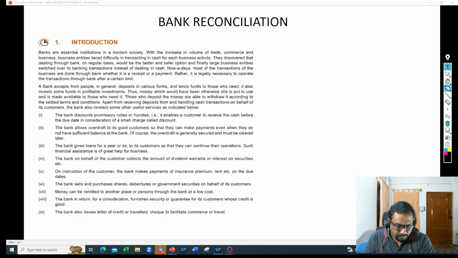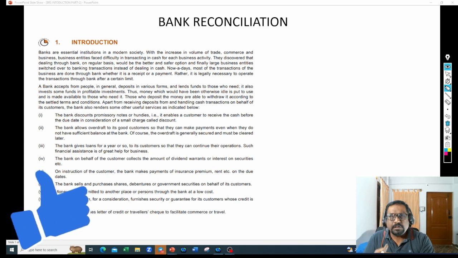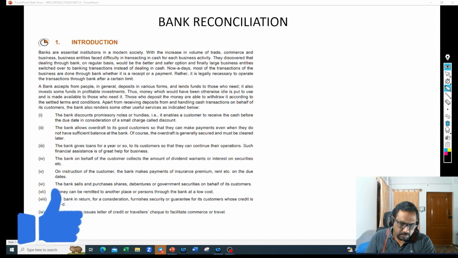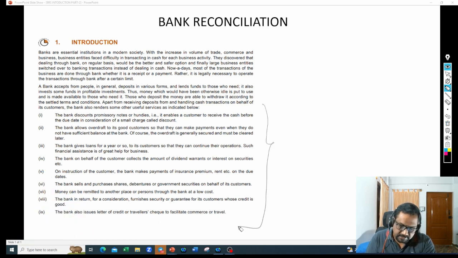Okay. Now, apart from the services we discussed previously, what other services can banks provide to their customers? There is a list given here. Let us discuss these. First one, the bank discounts promissory notes or hundis. What do you mean by promissory note? Anyway, we have a separate chapter called bills. At that time we will discuss promissory notes, bills and hundis separately.